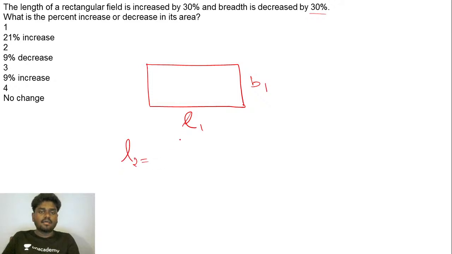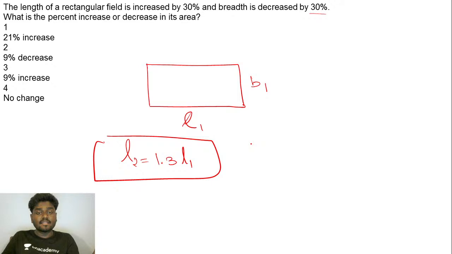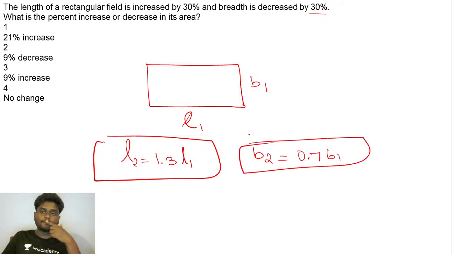30% it is increasing. So already with 100% you are additionally boosting up 30%. So it has to be 1.3 of L1, the initial length. In the same way, B2 is decreased by 30%. From 100%, you are decreasing 30%, so it has to be 0.7 B1. That's it. So you need to find the percent increase or decrease in its area.